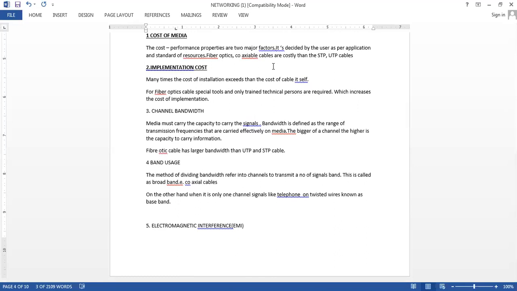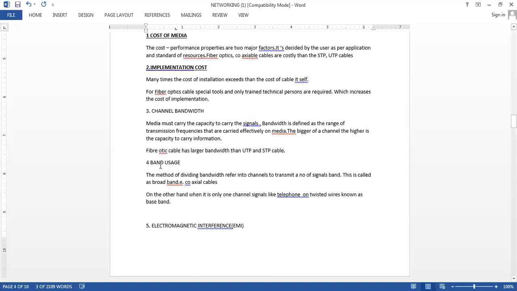So that particular cost is your implementation cost. Channel bandwidth is the maximum range of frequencies which can be sent over a large distance without any distortion. If you have a larger bandwidth, it's always better.